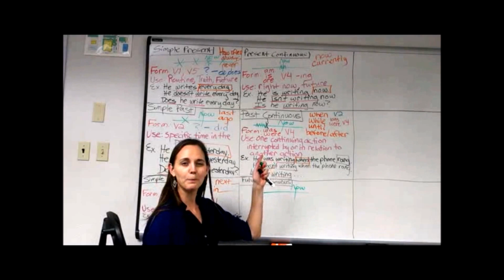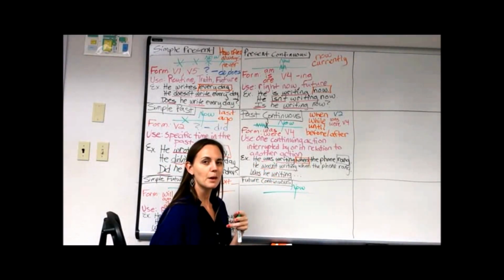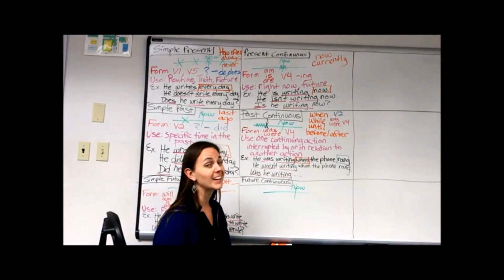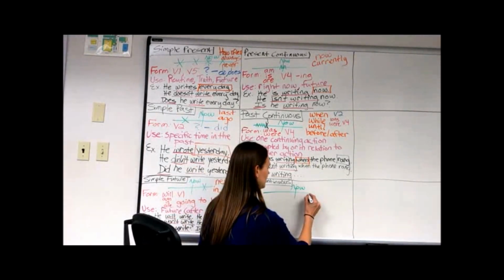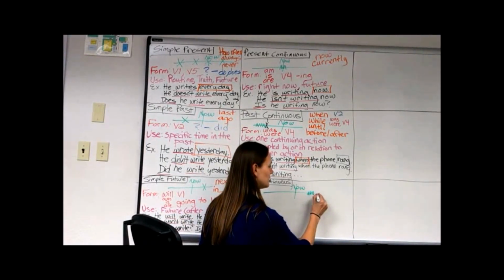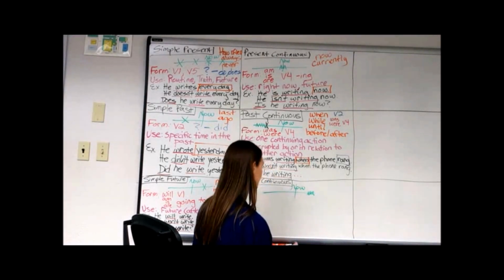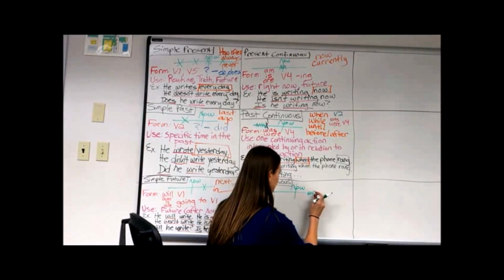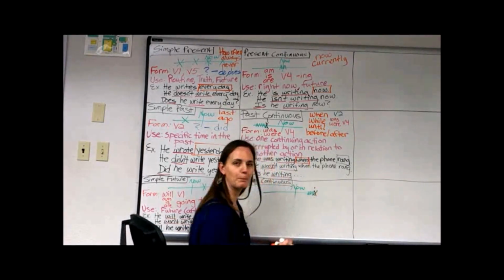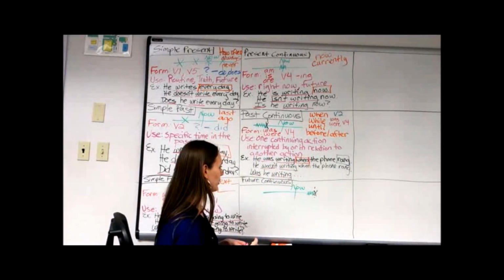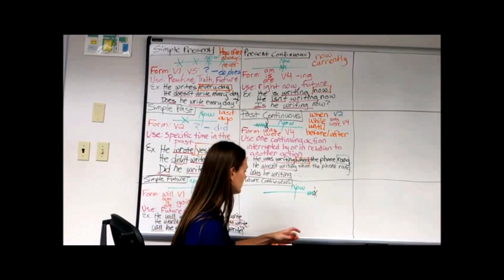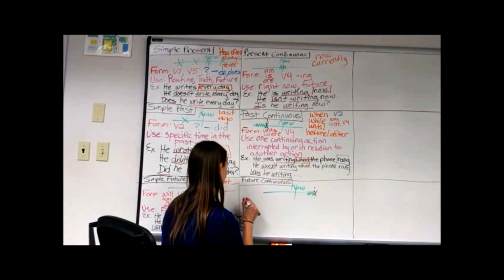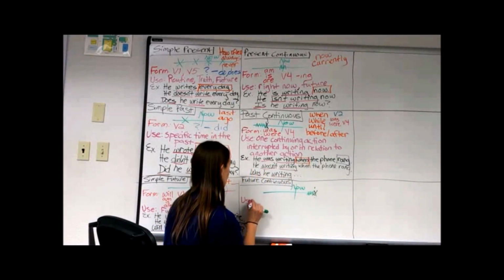Now, just like in the past continuous, where we had some action that was continuing in connection to another one, it's the same thing in future continuous. I'm going to have some continuing action that is, in fact, interrupted by another one, or interrupted by another time that we're talking about. So, let's make a note of that for our use.